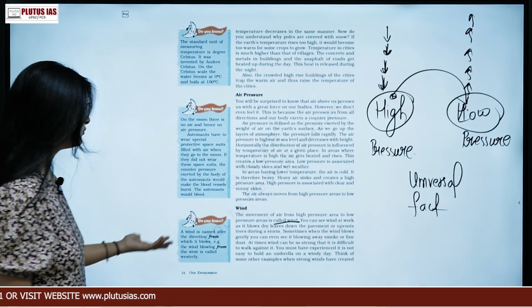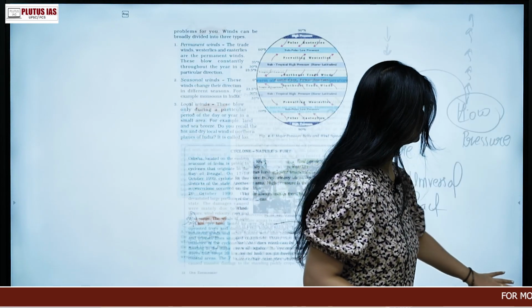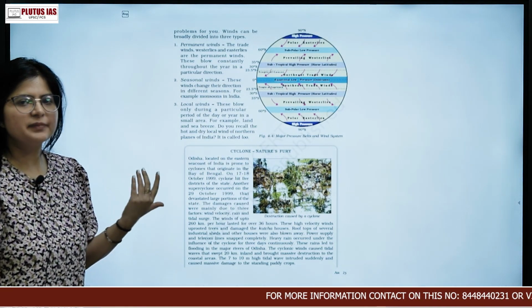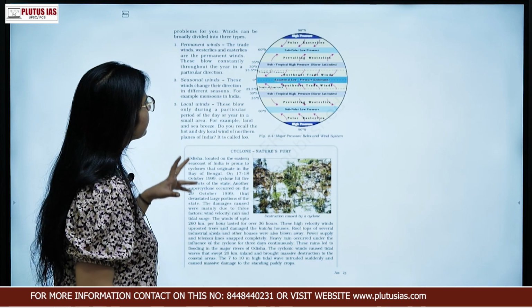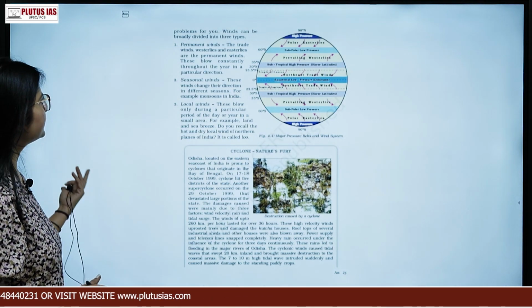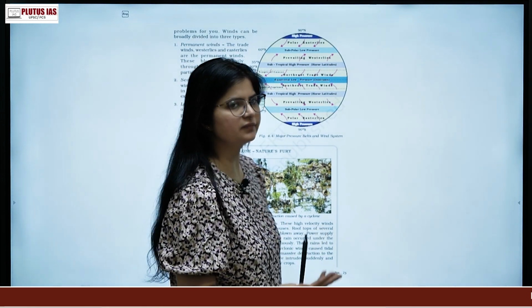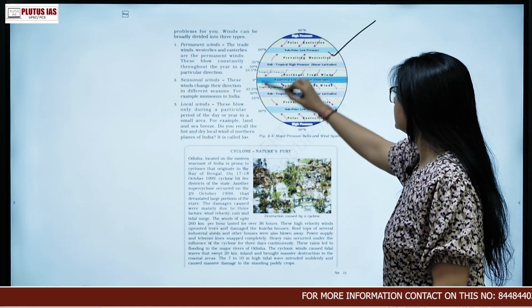You can see wind at work as it blows dry leaves, etc. This is just an example that you can read from here, right? Based on the high pressure and low pressure, we have different belts, okay? So this is the permanent belt, seasonal winds, and local winds. Now first understand what are the permanent winds. These are the permanent winds which have been shown in this diagram.